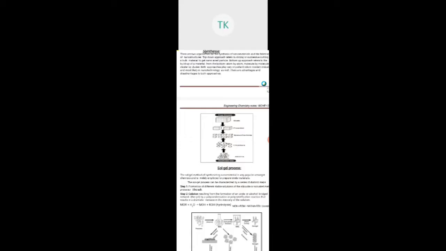So sol-gel also comes under bottom-up approaches, and they have given a very neat diagram also. You can see here, top-down means they will just cut the successive layers. Bottom-up means they will just grow from the bottom. Okay, so let me come to the topic, that is the sol-gel process. The sol-gel method of synthesizing nanomaterial is a very popular method, very widely employed to prepare oxide materials. So what we can synthesize here by using the sol-gel method is oxide materials.